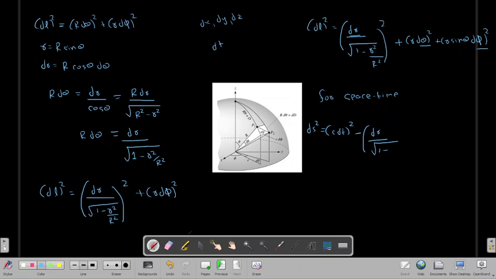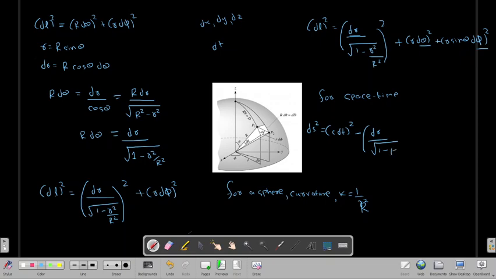Now here you remember that for a sphere the curvature is defined as k is equal to 1 by r square. So k is equal to 1 by capital R square. So here instead of writing 1 by r square, I will write curvature.